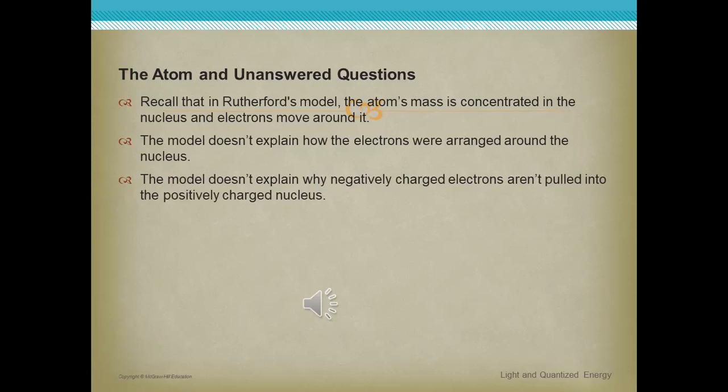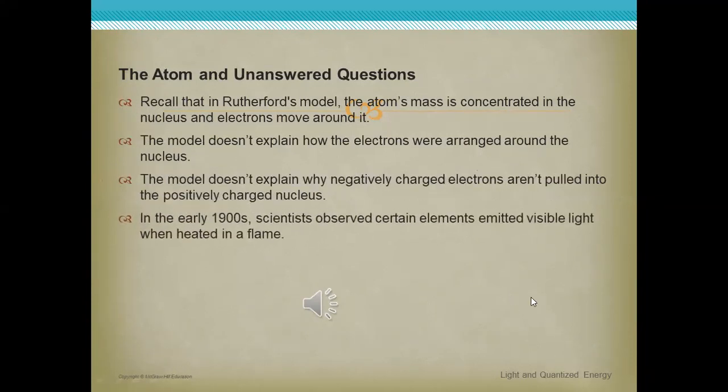Okay, so he doesn't explain why negatively charged electrons aren't pulled into the positively charged nucleus. As we said before, although electrons have negative charge, while protons, which are found inside the nucleus, have positive charge, why can't this negative charge be attracted to this positive charge, and instead revolve around the nucleus without any attraction? He doesn't explain this phenomenon. Okay?